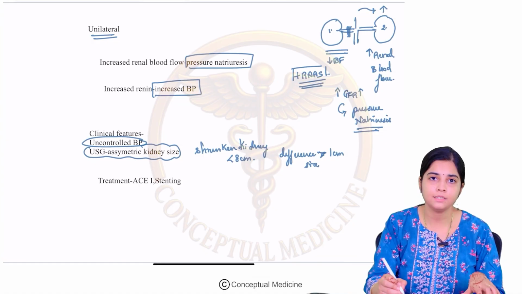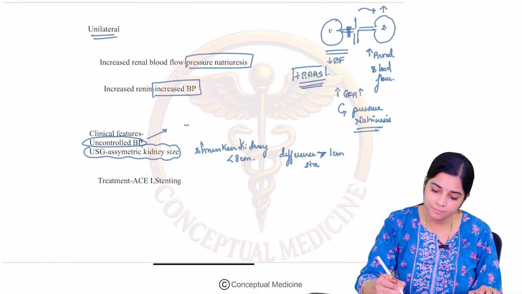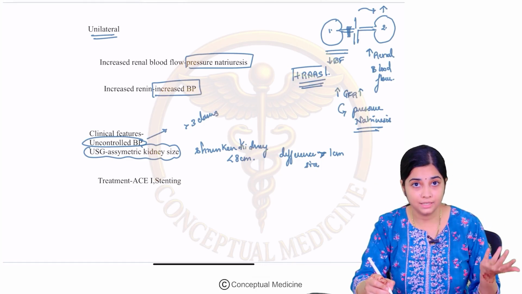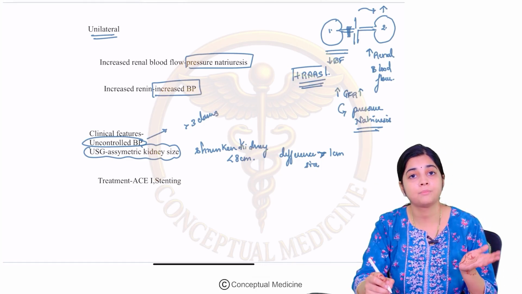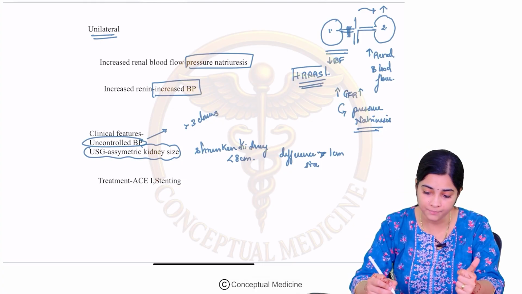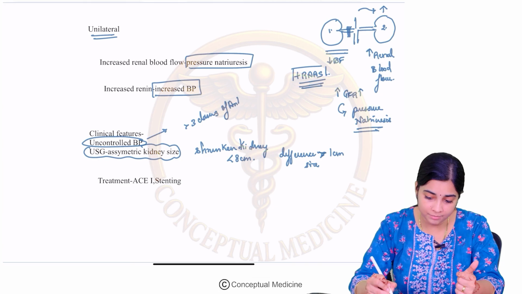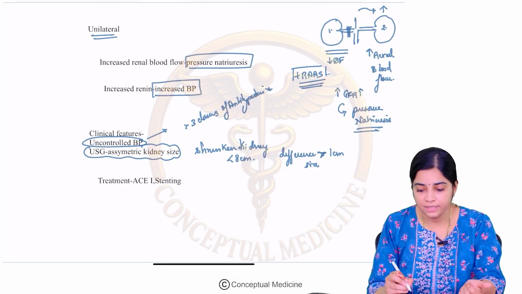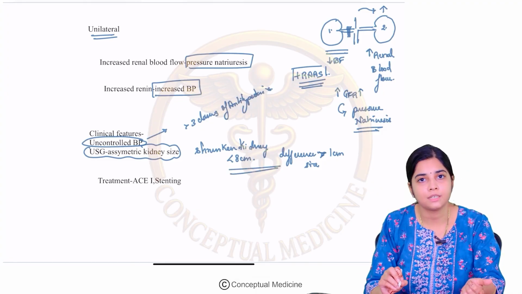So, how do they present? They basically present as uncontrolled blood pressure requiring more than 3 classes of antihypertensives. In an elderly patient, especially if he has a prior history of MI, there is a good chance that he has atherosclerosis of the kidneys as well. More than 3 classes of antihypertensives is how they present. And when you do a screening ultrasound, you find asymmetric kidney size.